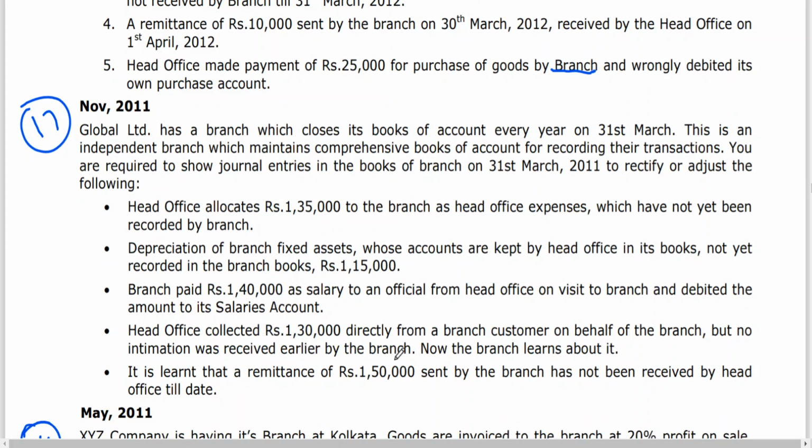Head office collected 1,30,000 directly from a branch customer. So who is the receiver? Head office. Who is the giver? Customer. Entry: head office account to debtors account. Because if we collect the money, we write cash to debtor, but our amount has been collected by head office. Entry: head office is the receiver. Head office account debit to debtors account, 1,30,000.